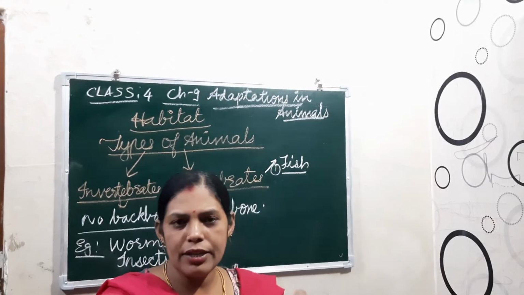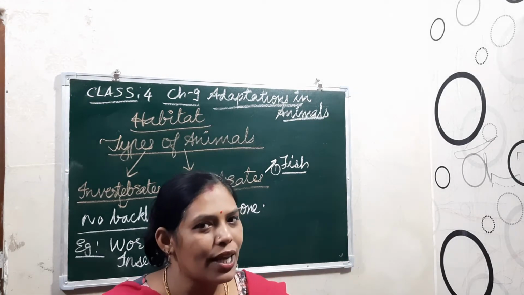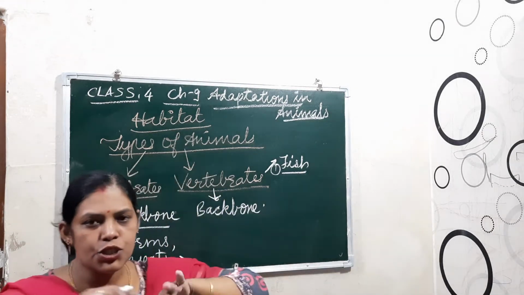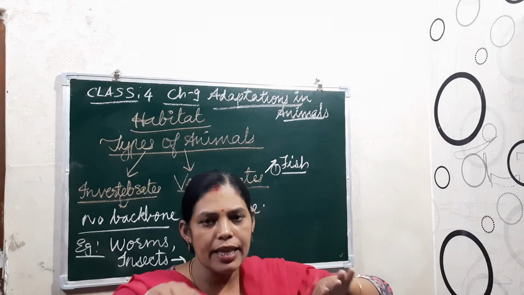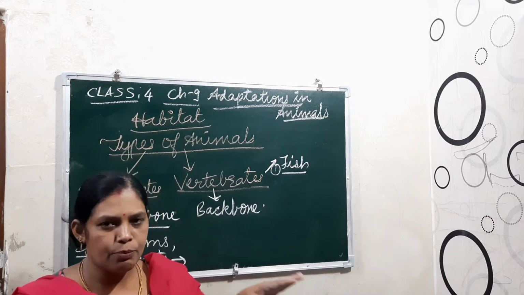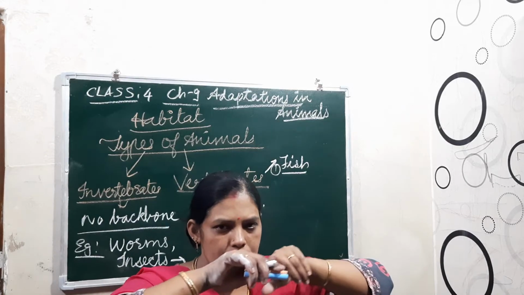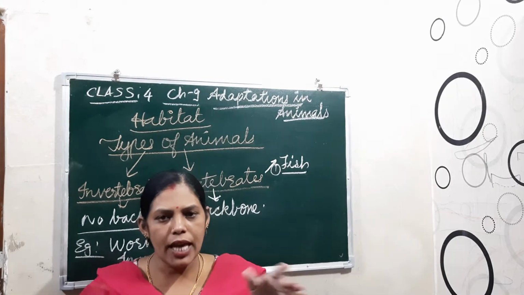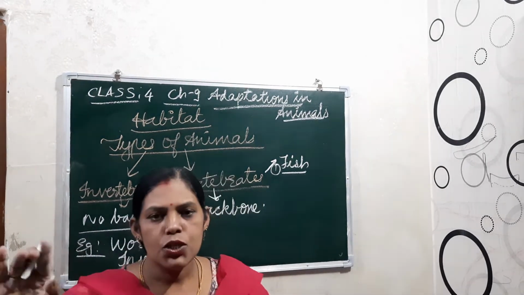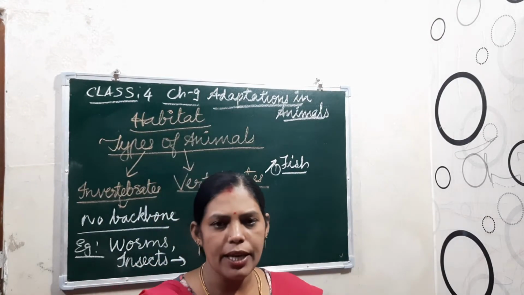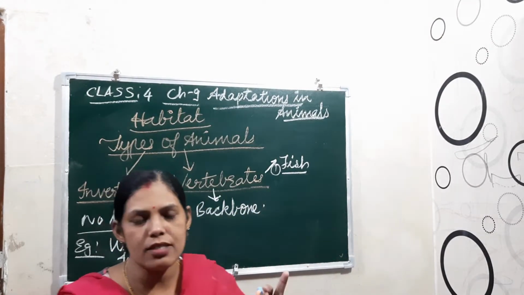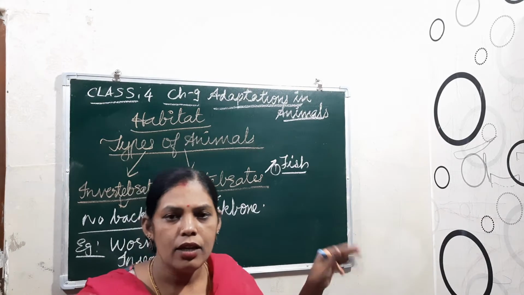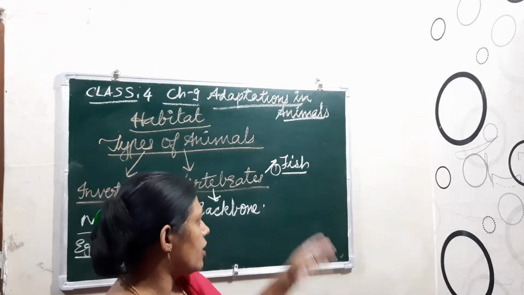Okay, so when it lives in water, what is its breathing organ? It breathes through the gills. Okay, and then its shape to swim in water: their body becomes boat shaped. Boat shaped means broad from the middle and narrow at both ends, head and tail. So that it has the boat shaped body, it can swim in the water. Not only that, the tail helps to change the direction, and they have fins with them to swim and glide on the water.